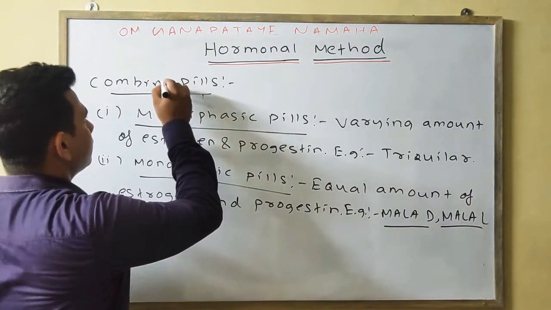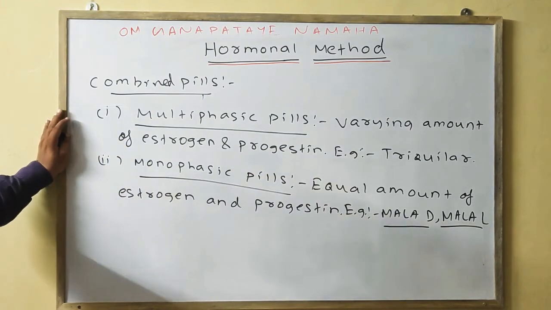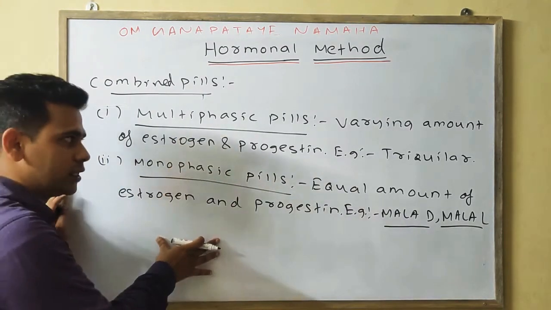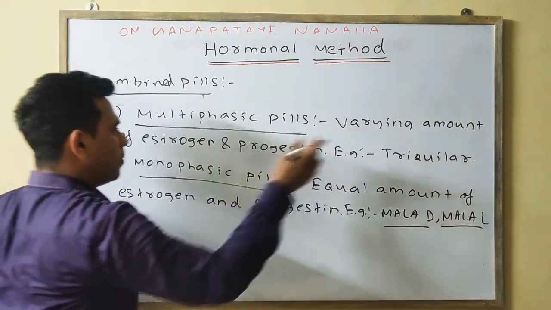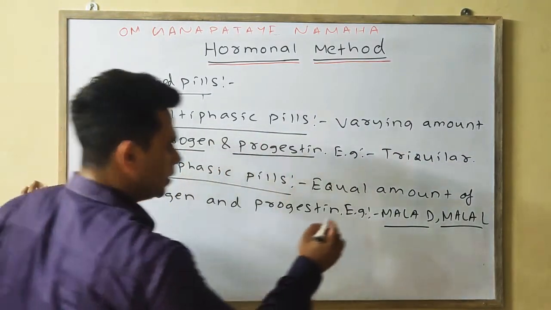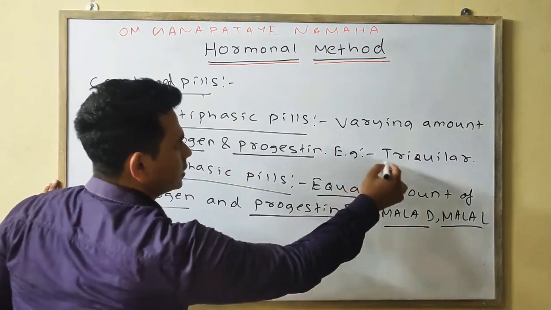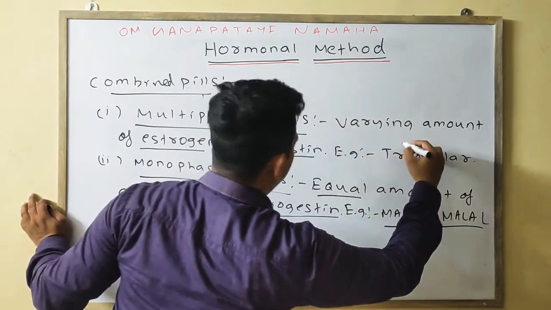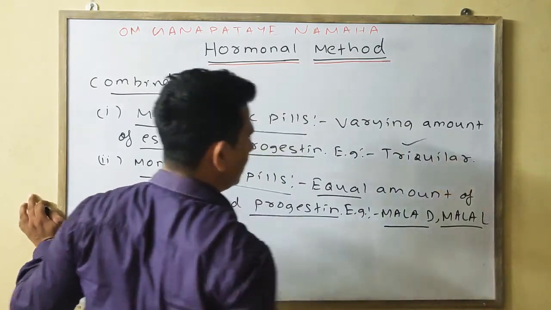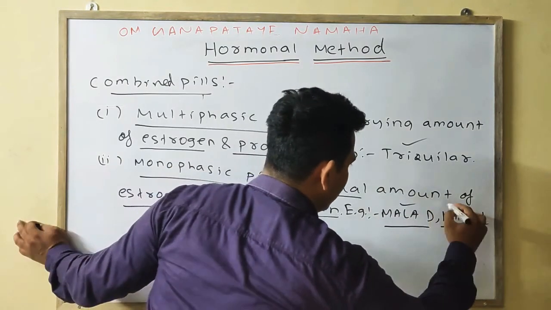Okay, so these are your two types of combined pill. One is your multiphasic, one is your monophasic. Multiphasic means varying amount of estrogen and progestin are present, whereas the monophasic means equal amount of estrogen and progestin are present. Example of multiphasic pills is your Triquilar, whereas monophasic pills is your Mala D or Mala L.